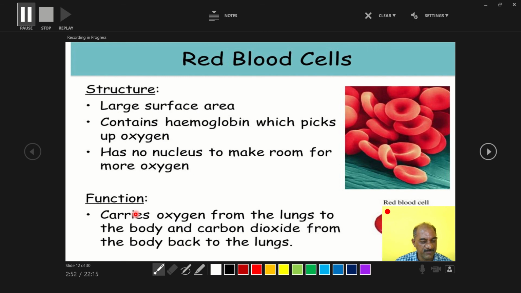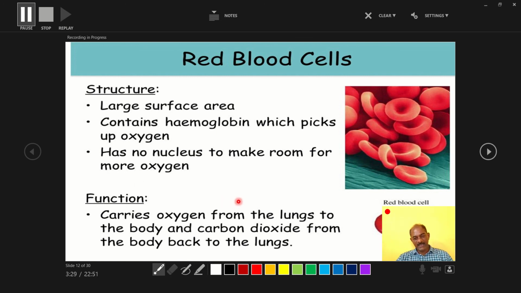Then the major function of RBC, production of RBC in fetal life, and generally the RBC count in males is 5.5 million per cubic millimeter of blood. In human females, 4.5 million. In newborn babies, 6.8 million. In this way, the production of RBC occurs.